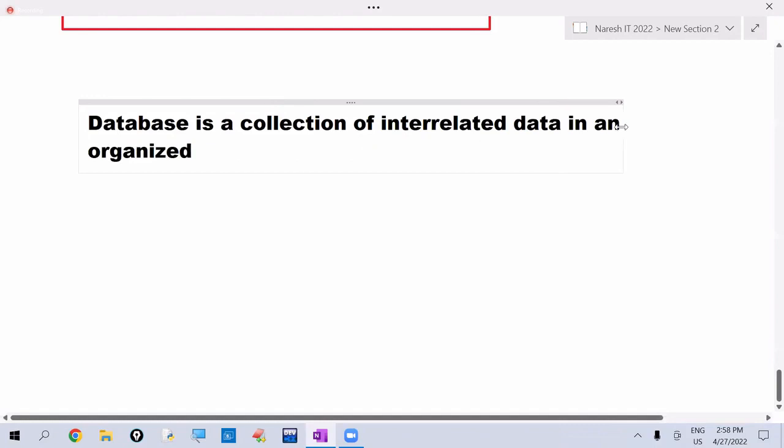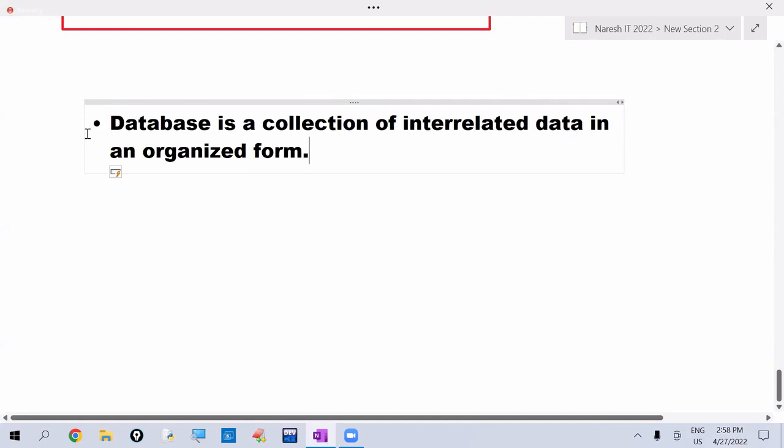It is in structured format. Database is a collection of interrelated data in an organized form. So the meaningful data which is in the computer, you can say as the database. The meaningful data which is stored in the computer, we are calling as the database. That's it.